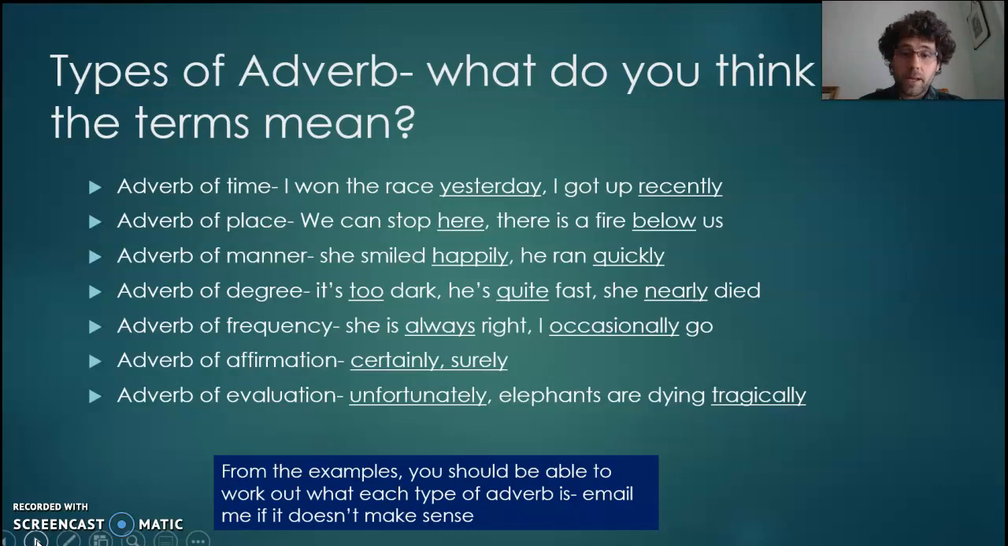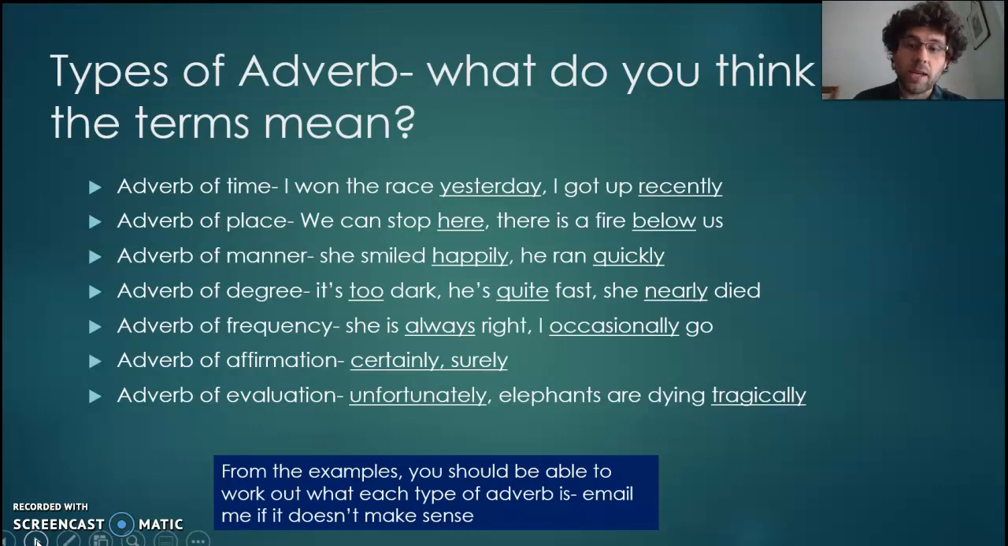Adverb of manner, she smiled happily, he ran quickly. They are your adverbs that kind of feel like adjectives. They're the ones that describe things. They're your most straightforward describing words. They describe the attributes. What was the smile like, or how did you smile? It was happily. How did you run? Quickly.